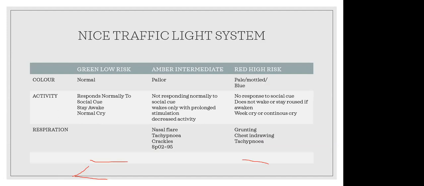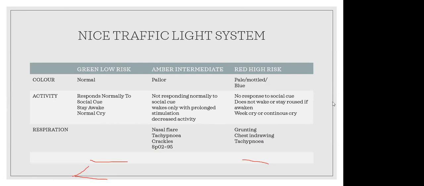And in assessing the severity of fever without focus, there is a guideline, the NICE traffic light system, through which we can assess the severity. In the traffic light system, it is characterized into green, the low risk, amber, the intermediate risk, and red, the high risk.